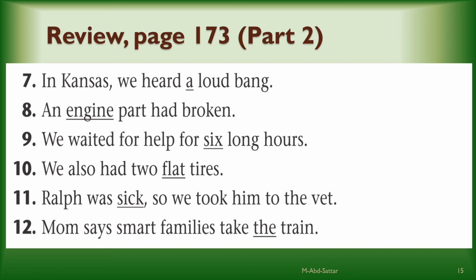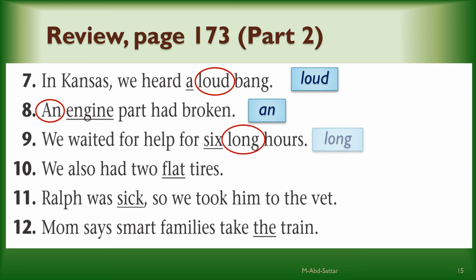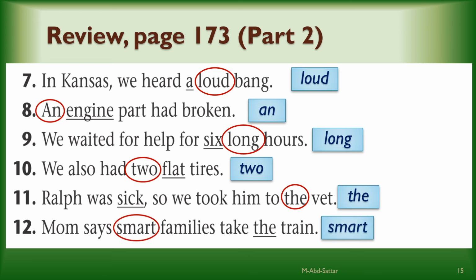Check your answers. Good job. Let's move on.